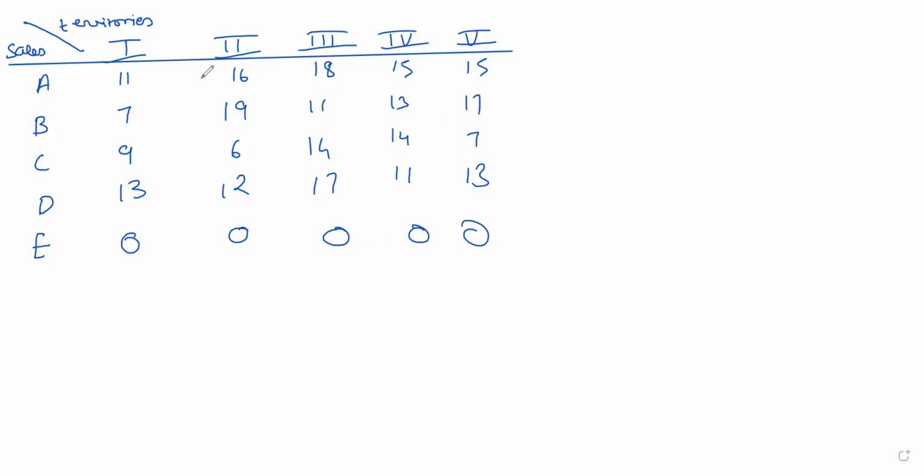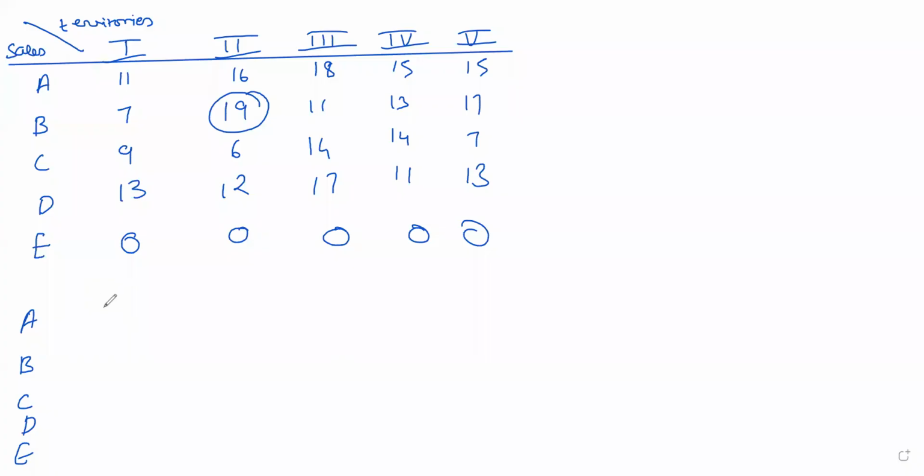And now I will convert this maximization into minimization. To do this, I'll have to mark the highest sales. The highest sales, the procedure is the same, right, is 19. So I will convert it into minimization.